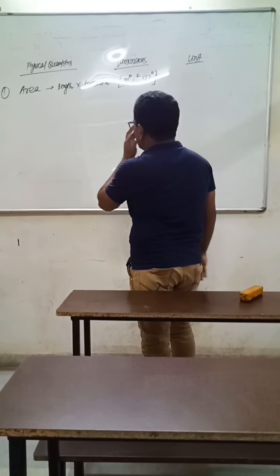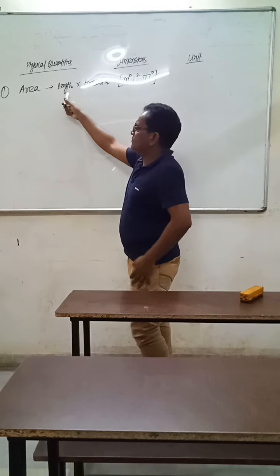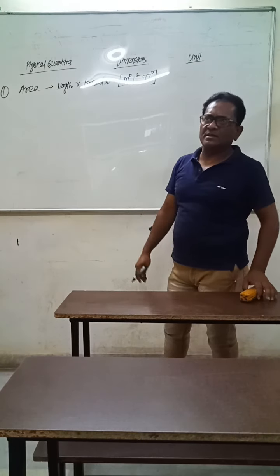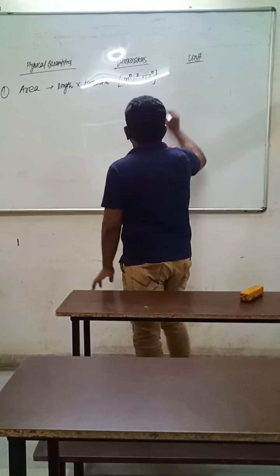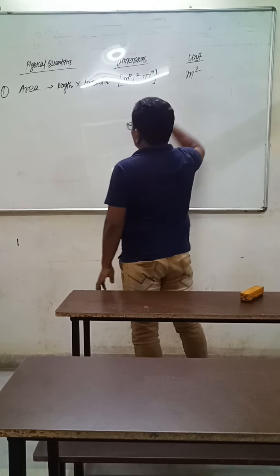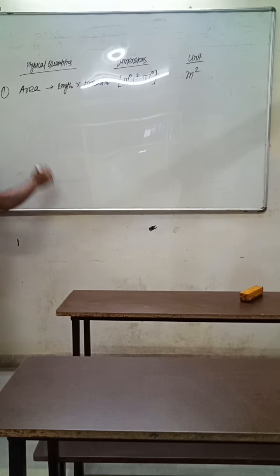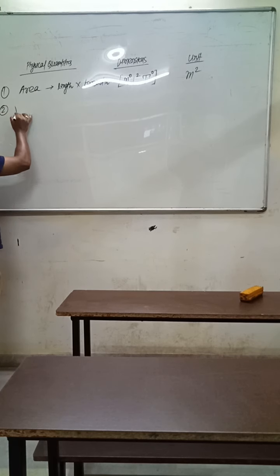Now what is the unit of area? In the MKS system, the unit of length is meter, the unit of breadth is meter, and meter into meter, that is meter square. The unit of area is meter square in MKS system.